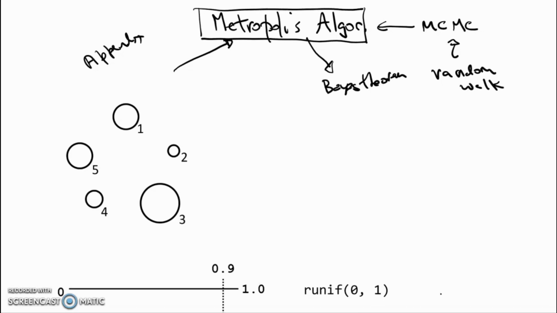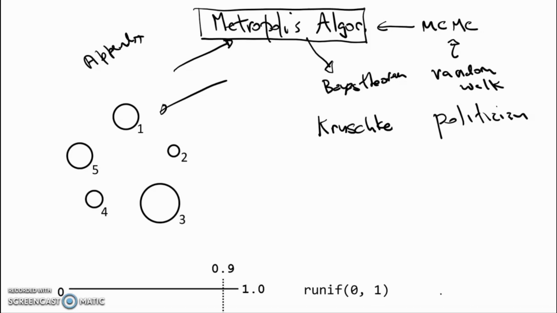To describe the Metropolis algorithm, I'm going to rely on a very clever example from Kruschke, in which he has a meandering or wandering politician that rules over a bunch of islands and wants to visit them with a frequency that is equal to the relative size of those populations.